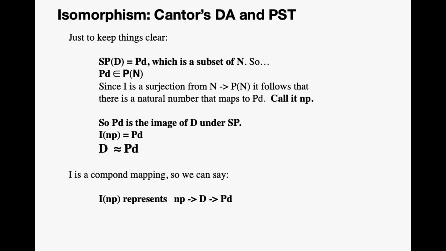Just to keep things clear, the mapping SP of D equals PD, which is a subset of n and an element of the power set of n. So PD is an element of the power set of n. Since I is a surjection from natural numbers onto the power set of natural numbers, it follows that there is a natural number that maps to PD. We're going to call that number NP. So PD is the image of D under SP. I of NP equals PD, and D is isomorphic to PD.